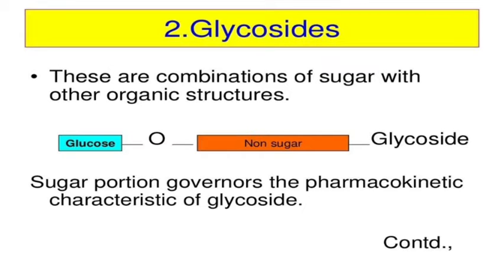Next is glycosides. These are combinations of sugar with other organic structures: glucose and a non-sugar moiety give the glycoside. The sugar portion governs the pharmacokinetic characteristics of the glycoside.